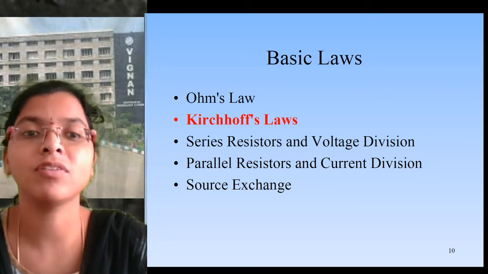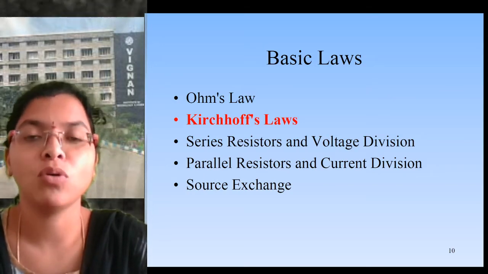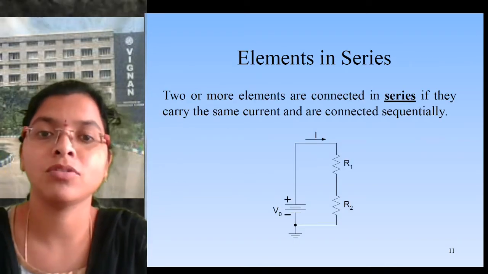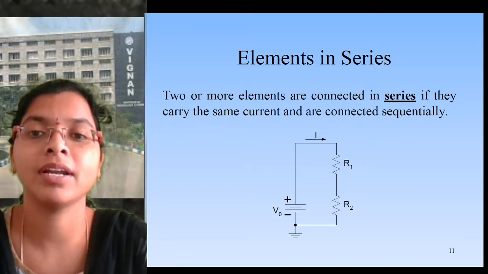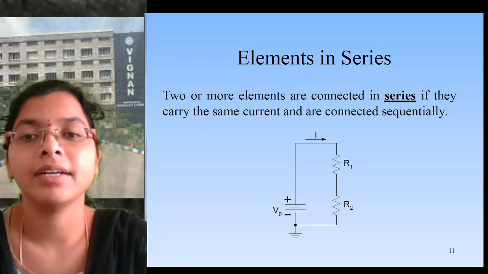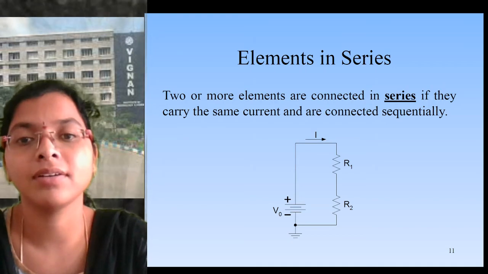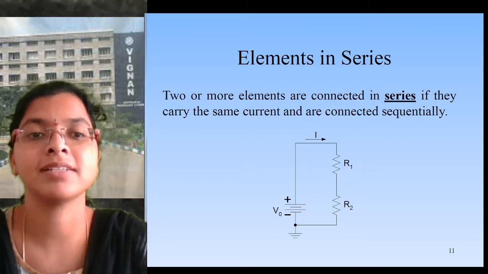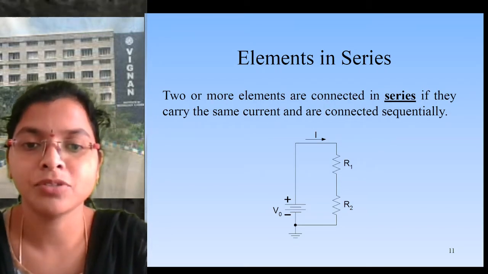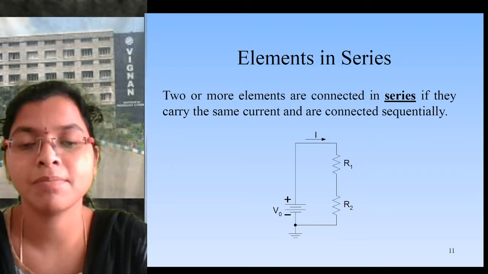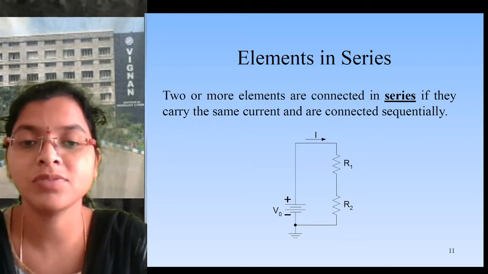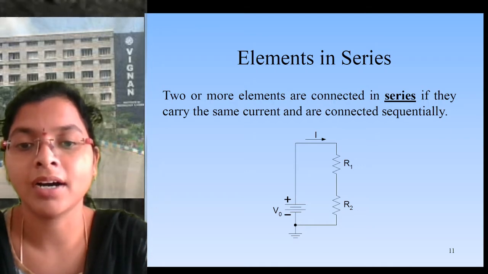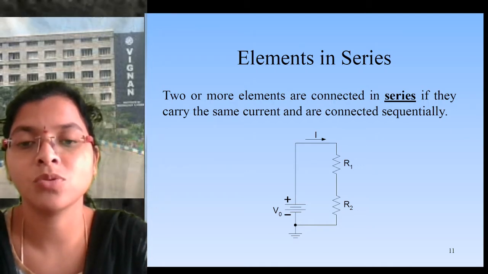Next we'll go for the Kirchhoff laws. This is also based upon the voltages as well as the currents. First we need to know about series connection and parallel connection, and in which connection we get the Kirchhoff voltage law and in which we get the Kirchhoff current law. Here is one network with a DC voltage V, plus and minus. The end of that DC voltage is connected to R1 and R2, and those two are grounded.